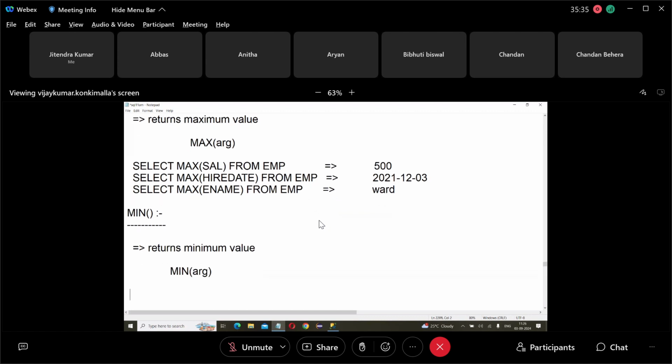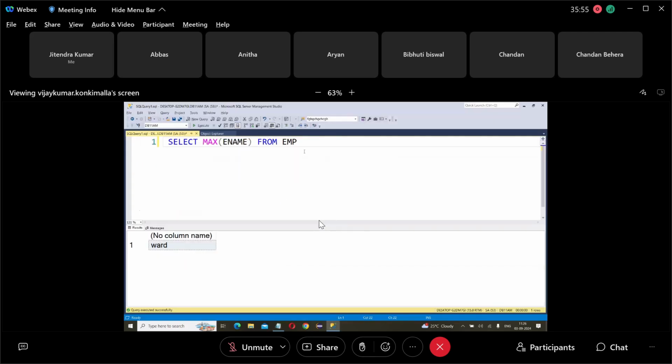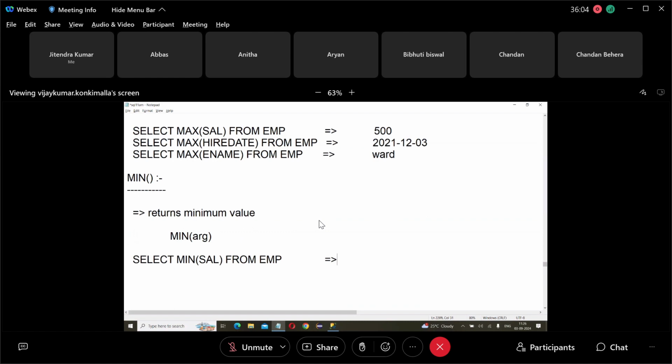Example: select min of salary from EMP. Then what it returns is the minimum salary. What is the minimum salary? The minimum salary is 800. Okay, then the minimum salary is 800.